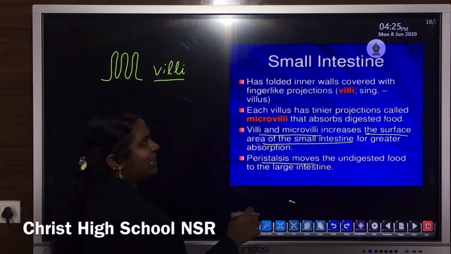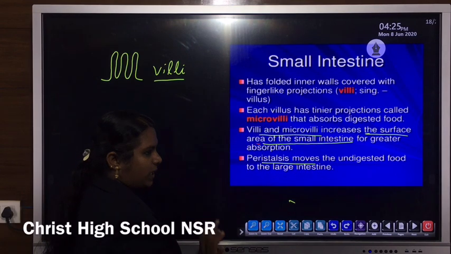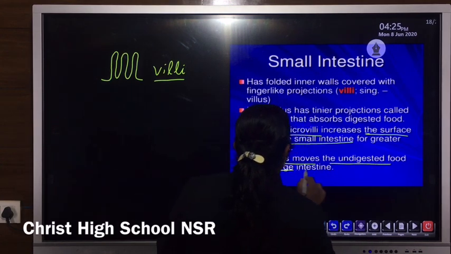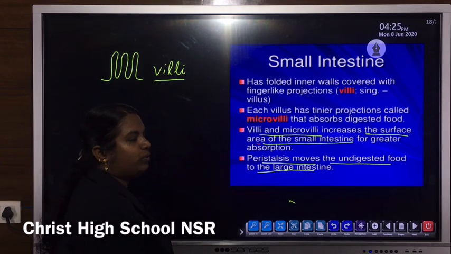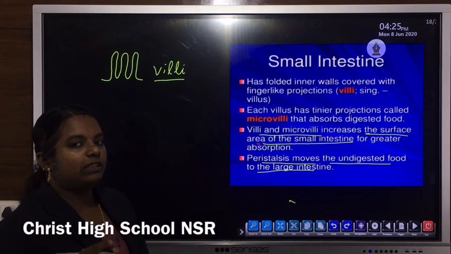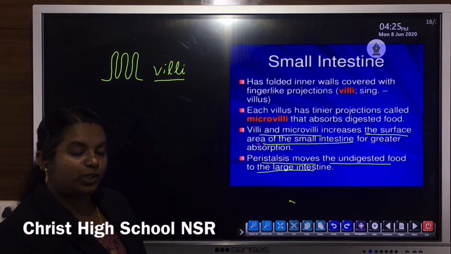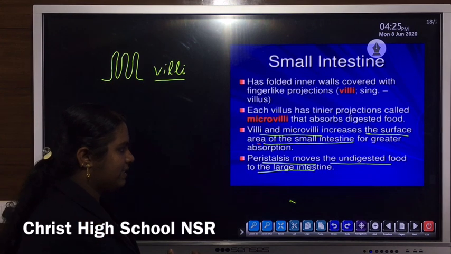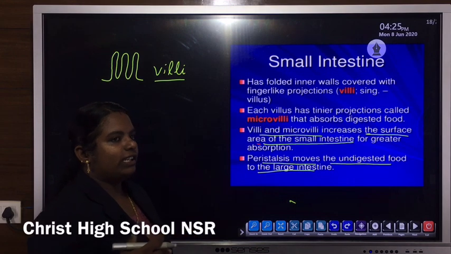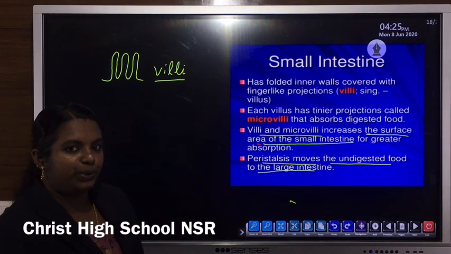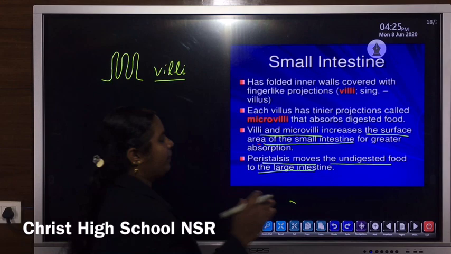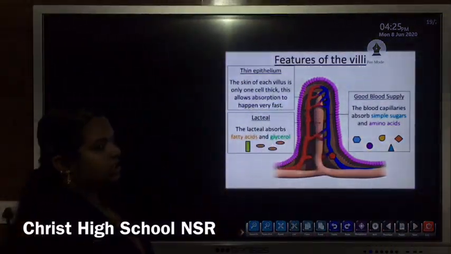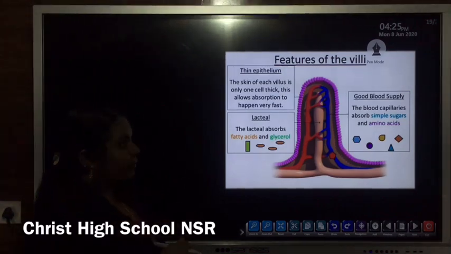Then peristalsis also takes place within the stomach as well as within the small intestine, and it pushes the undigested food to the large intestine. So from the small intestine, after the completion of digestion, the unwanted semi-solid substances, the undigested food, are pushed to the large intestine due to peristaltic movement. This is the figure which shows villi.